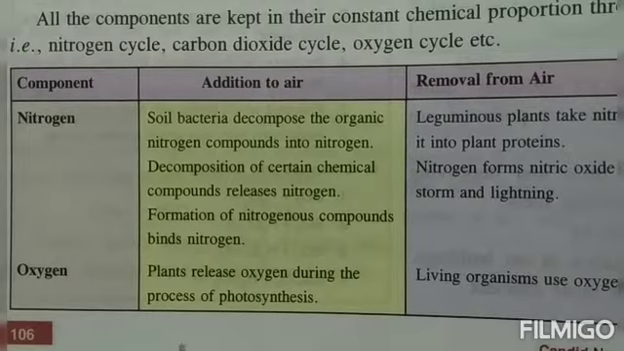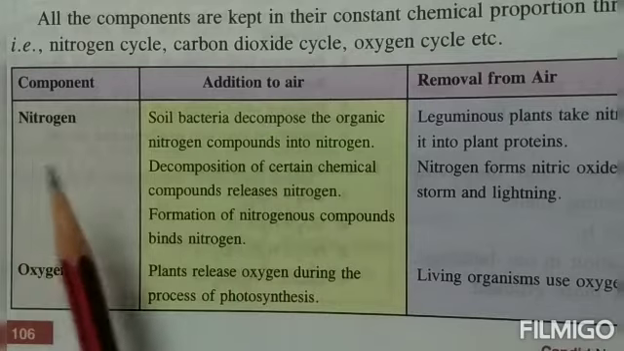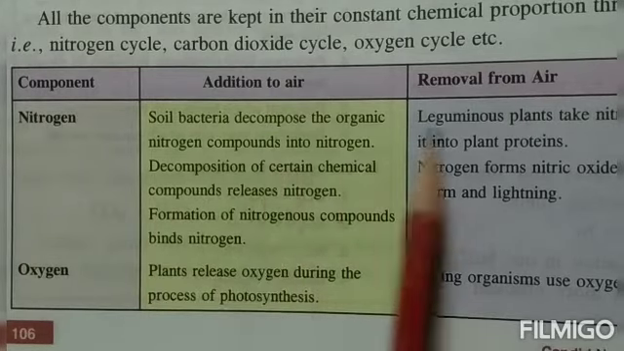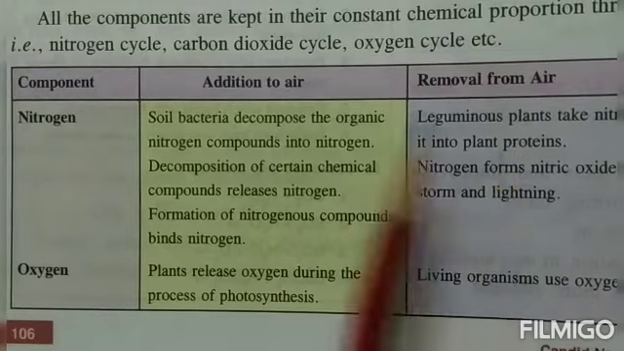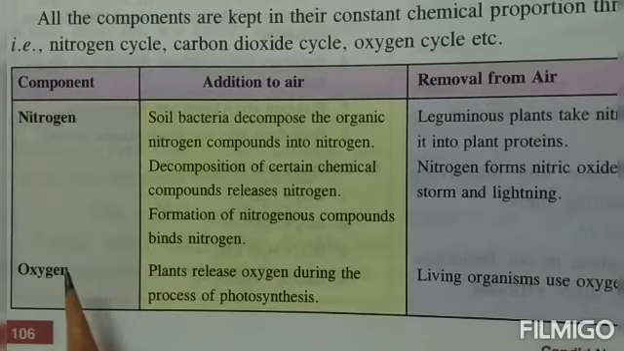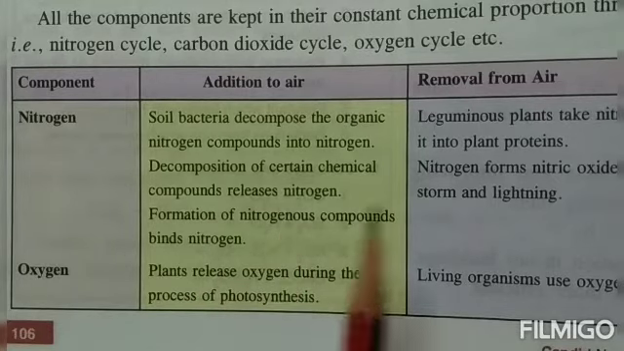Next, we see, children, in your books it is given the cycles, how nitrogen, oxygen and carbon dioxide are being added to the air and how they are being removed from the air. Though we are using these gases so much, still the amount of these gases in the air is not depleting. So there has to be some process which is adding it to the air. So let's see how they are being added to the air and how they are being removed from the air.